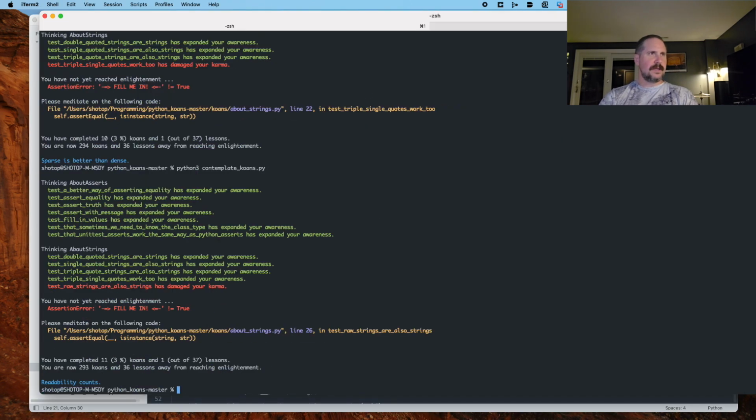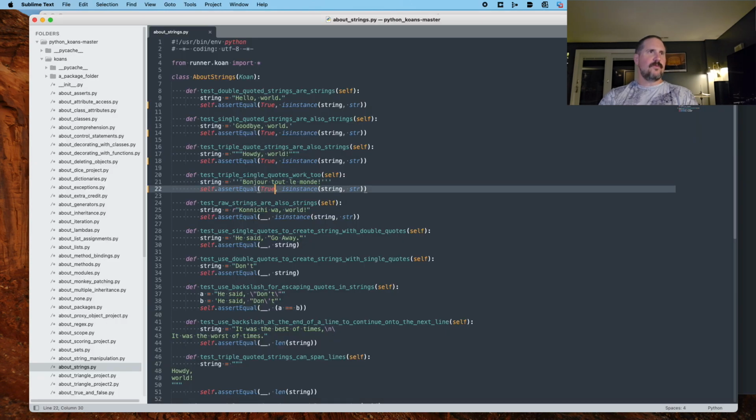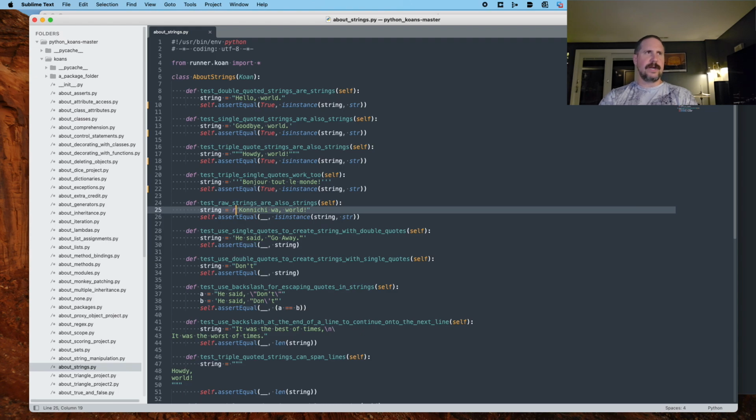Next, line 26. Test that raw strings are also strings. Raw strings, I've never heard of this concept. So we've got string equals R, konnichiwa world, so some kind of R operator before a regular old string. And that's apparently called a raw string. I don't know what that does or what it is.